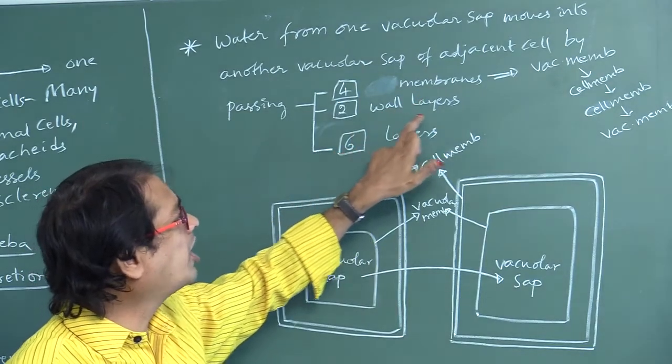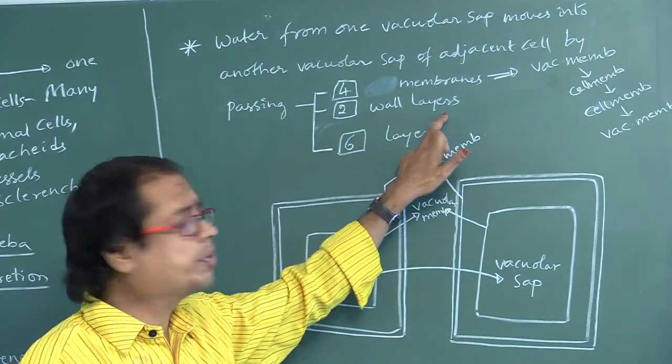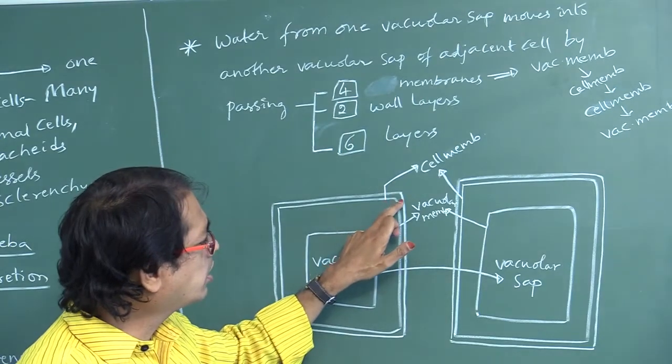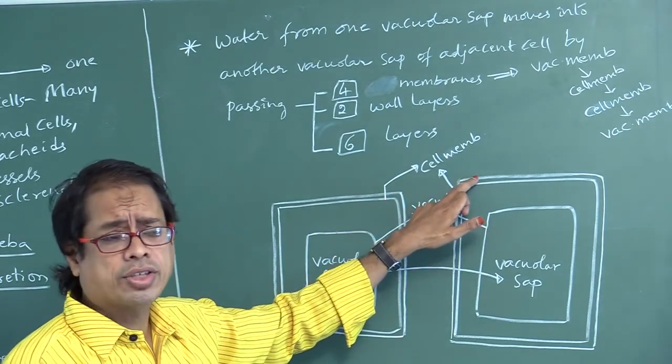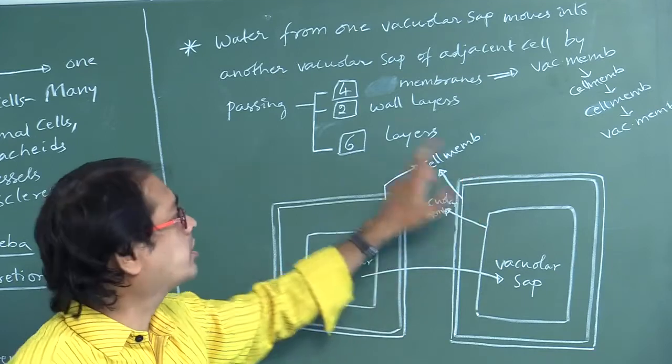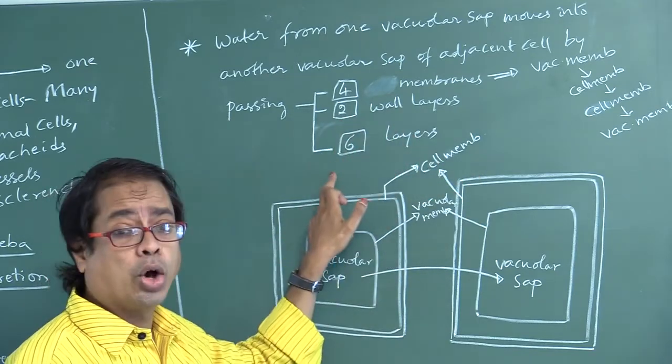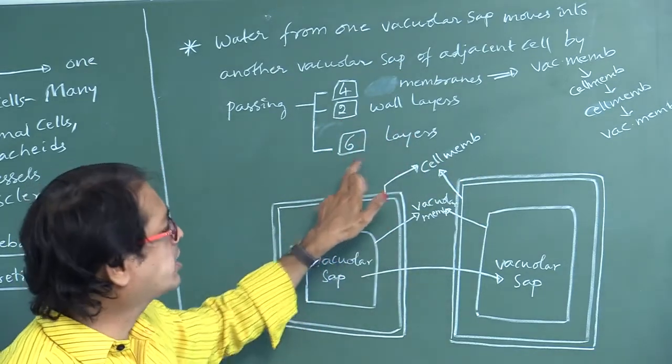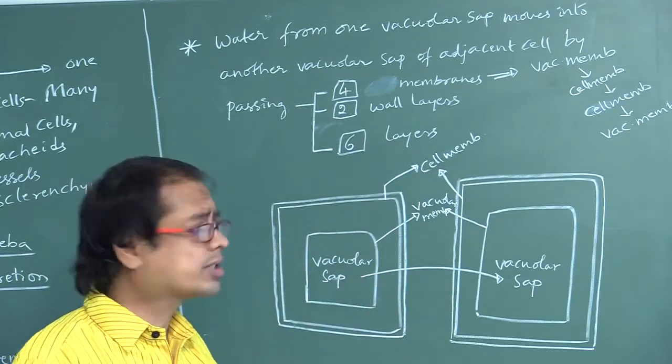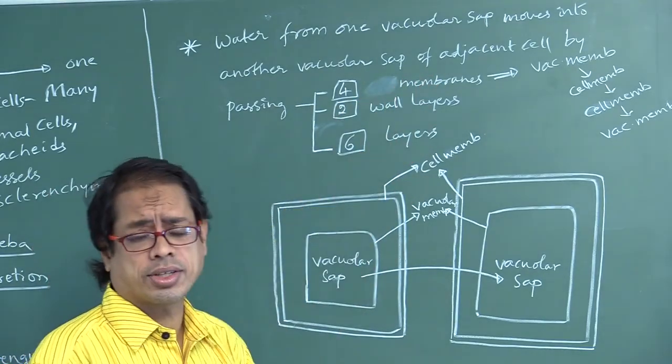How many wall layers? This is one cell wall, this is another cell wall. It has to cross 2 wall layers. How many layers in total? 6 layers: 2 cell wall layers and 4 membrane layers.